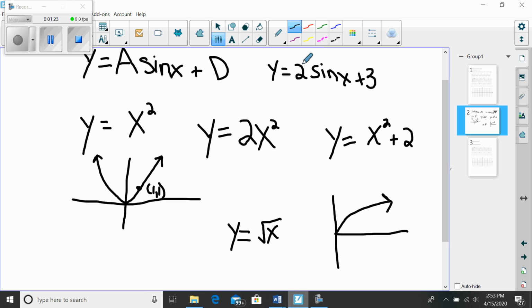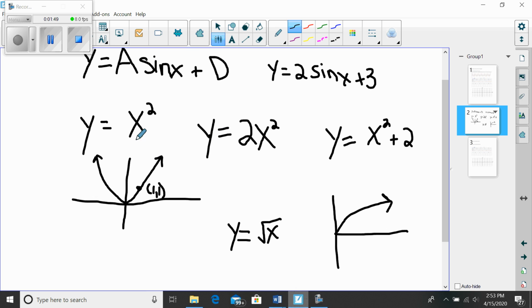This is known as the amplitude, the 2. So it stretched it up on the y-axis up to 2 and down to -2. That's before I account for the 3, of course. First I stretch it up to 2 down to -2. Then this 3 takes that entire graph that I just stretched and moves it vertically up 3 units.